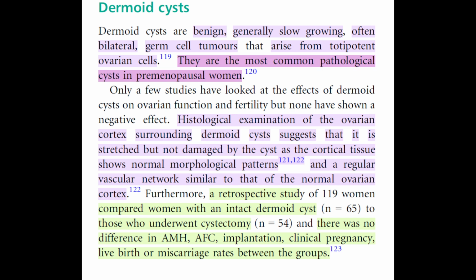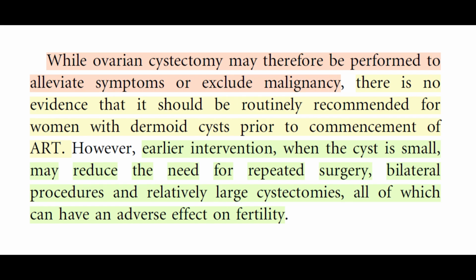Furthermore, a retrospective study compared women with an intact dermoid cyst to those who underwent cystectomy, and there was no difference in AMH, AFC, implantation, clinical pregnancy, live birth, or miscarriage rates between the groups. While ovarian cystectomy may therefore be performed to alleviate symptoms or exclude malignancy, there is no evidence that it should be routinely recommended for women with dermoid cysts prior to commencement of ART. However, earlier intervention, when the cyst is small, may reduce the need for repeated surgery, bilateral procedures, and relatively large cystectomies, all of which can have an adverse effect on fertility.